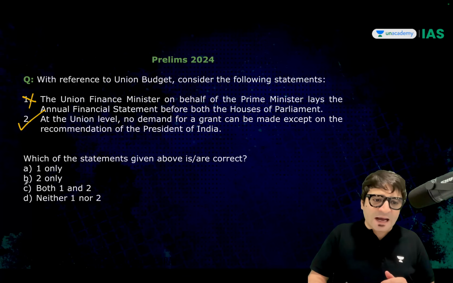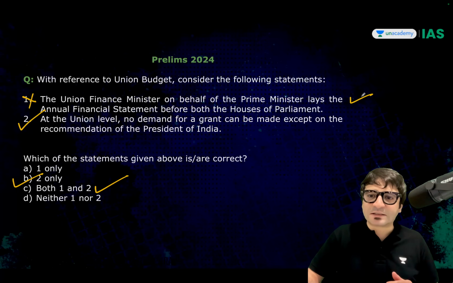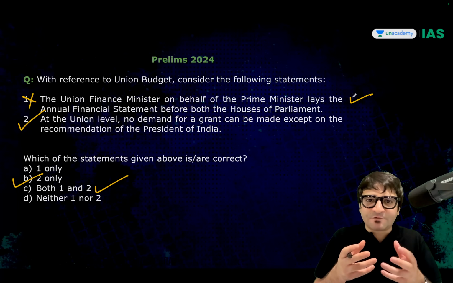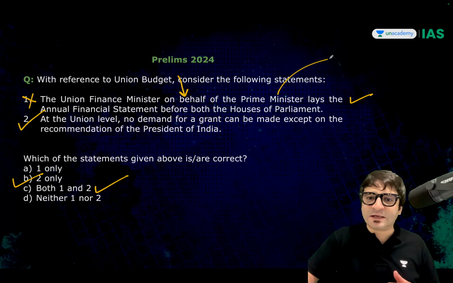Clear? So the ideal answer is B, but UPSC says C. Both the statements are correct. How is statement number 1 correct? Because it is not the Finance Minister tabling the union budget on behalf of the Prime Minister, it is on behalf of the President of India.